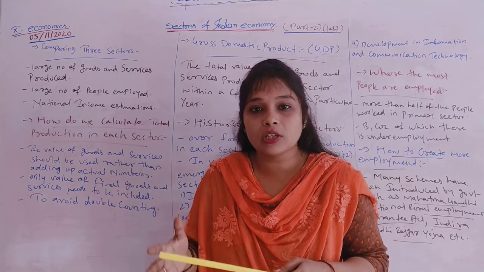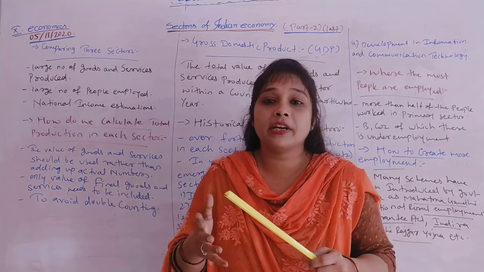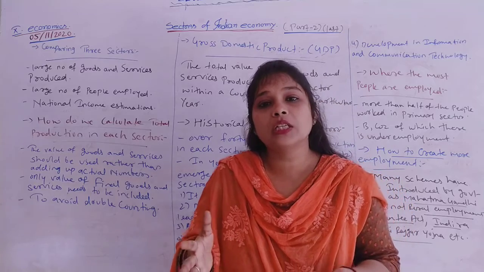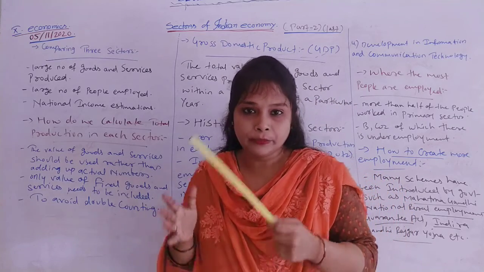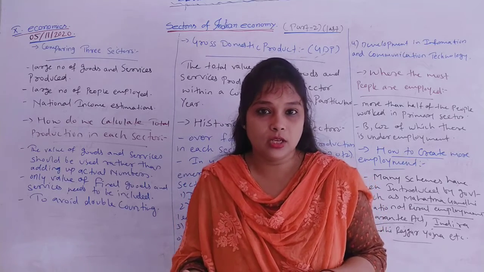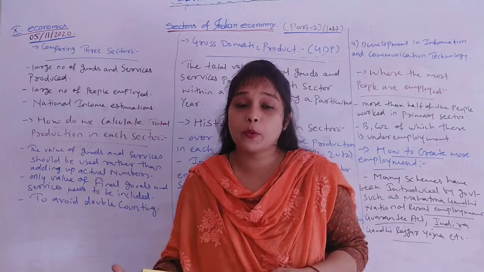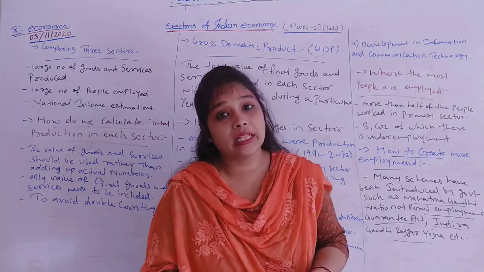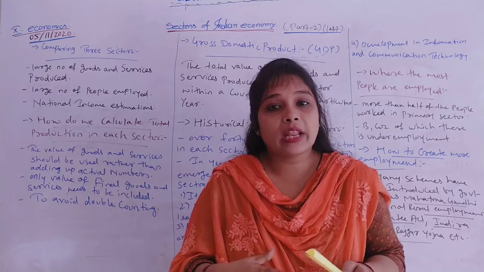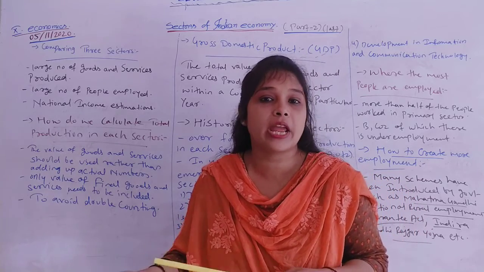Secondary sector provides fertilizers, pesticides and tractors to primary sector, and also produces certain consumer goods for tertiary sector. In the same way, tertiary sector helps primary and secondary sector by providing banking, insurance, warehousing, transportation and communication facilities. So these three sectors depend upon each other.